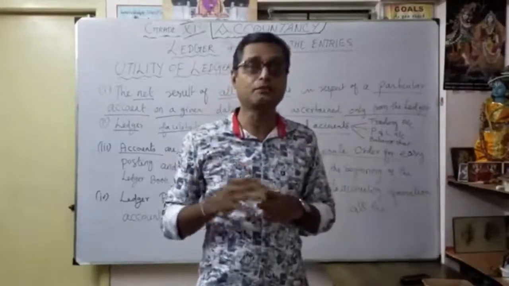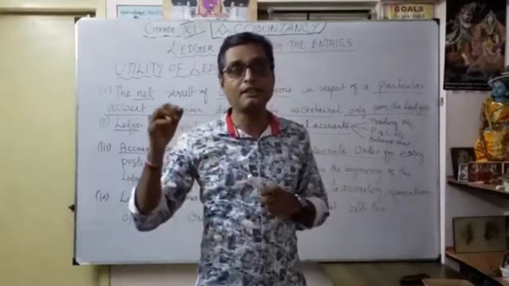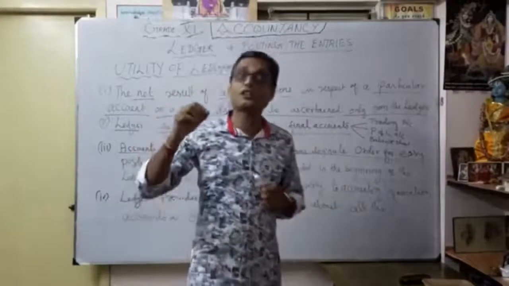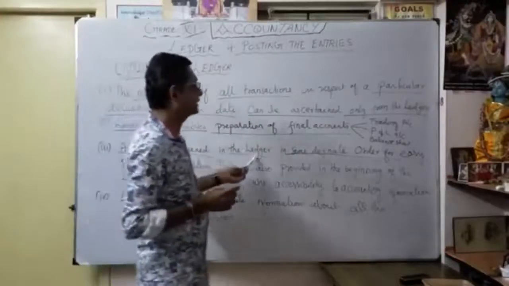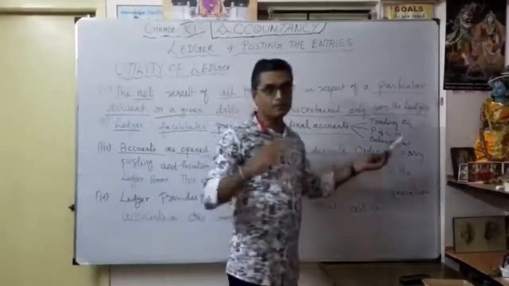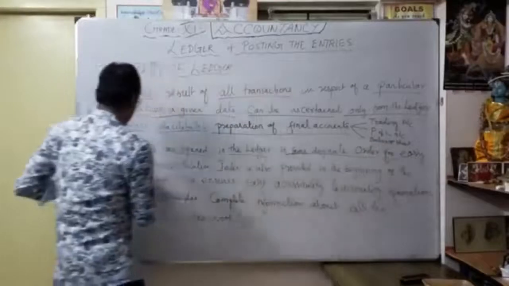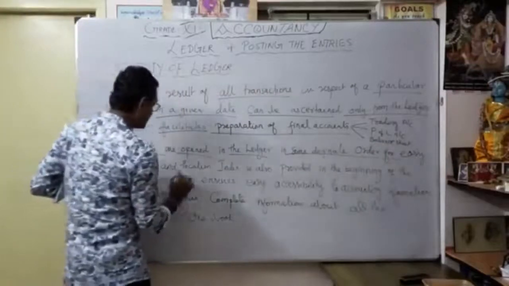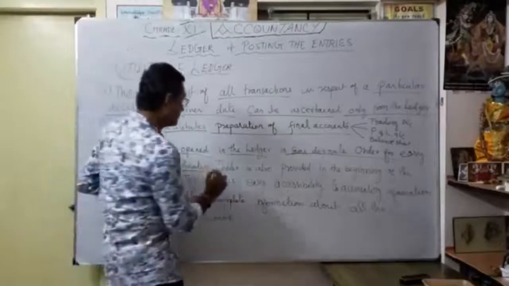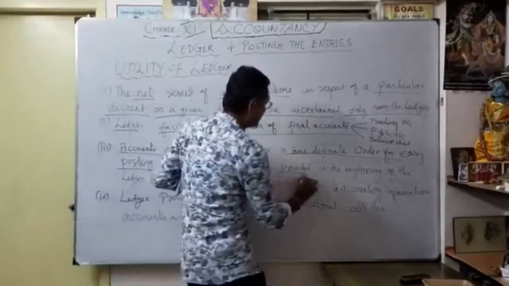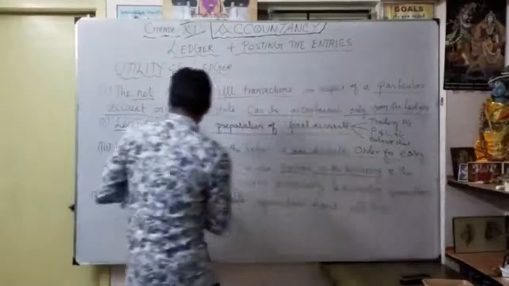As in voucher preparation, you have to post journal entries in chronological order. In the same manner, here accounts are opened in the ledger in some definite order for easy location and posting. Now we are going to learn how easy posting and location work. Thereafter, an index is also provided in the beginning of the ledger book.